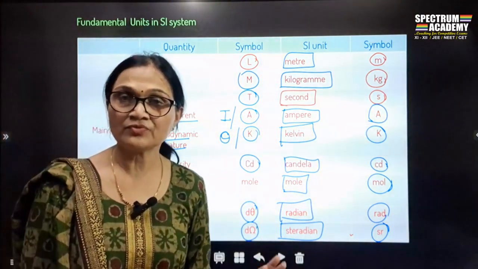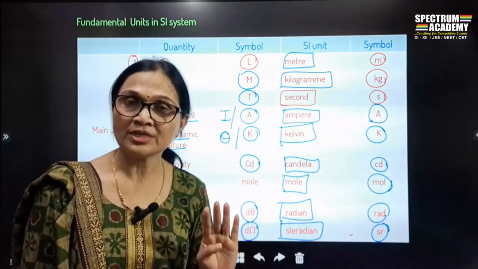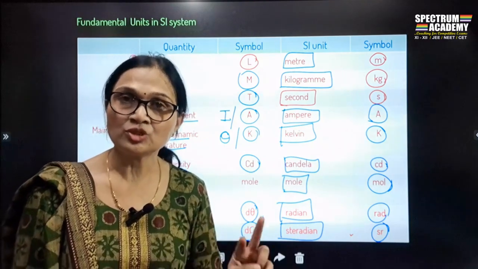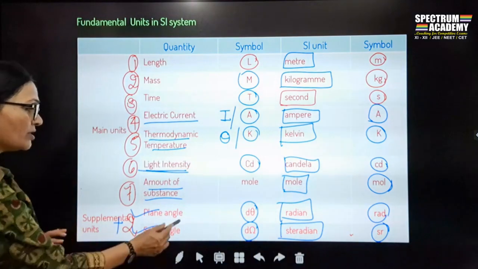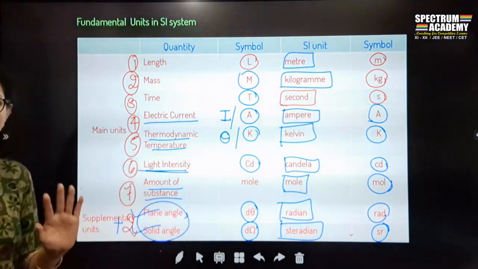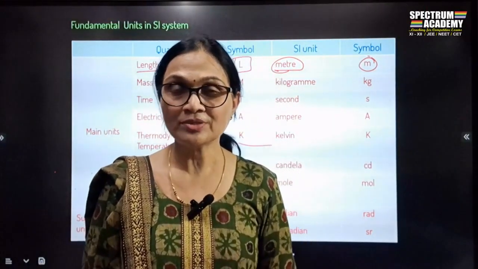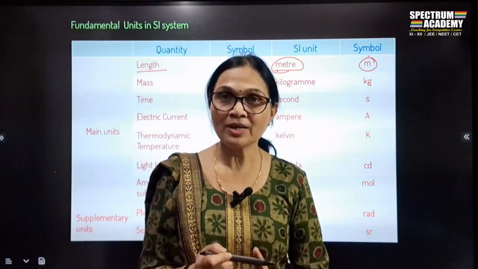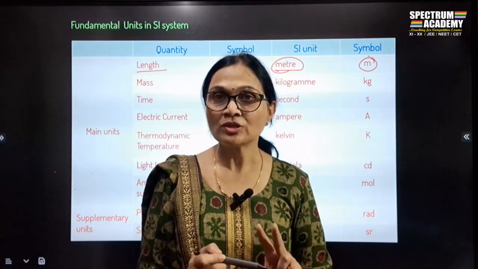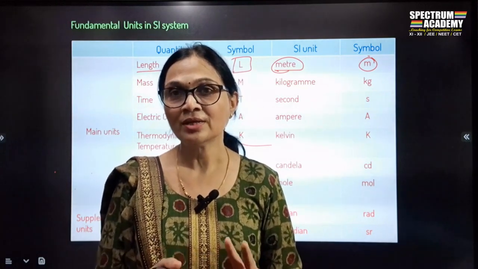I think this is clear. The fundamental physical quantities in the SI system are 7 + 2 supplementary fundamental quantities. Now we will deal with the meaning of a plane angle and a solid angle. We'll finish it today. So today we have seen the 7 fundamental quantities along with the 2 supplementary fundamental quantities. This we will be seeing in the next lecture, what exactly the plane angle and the solid angle are.